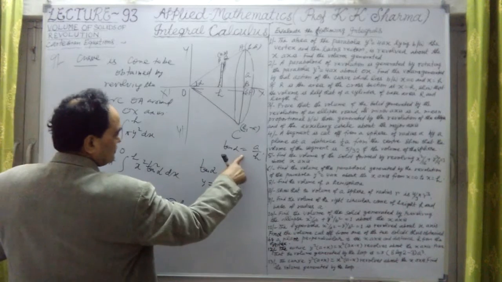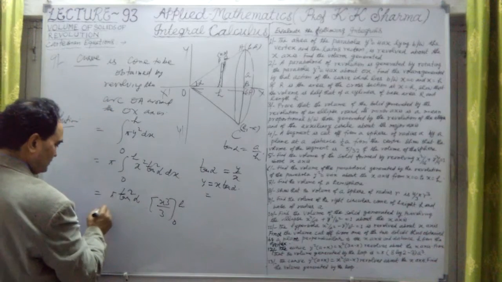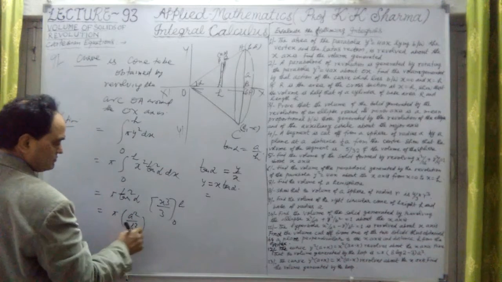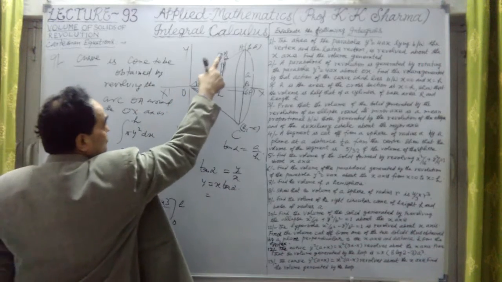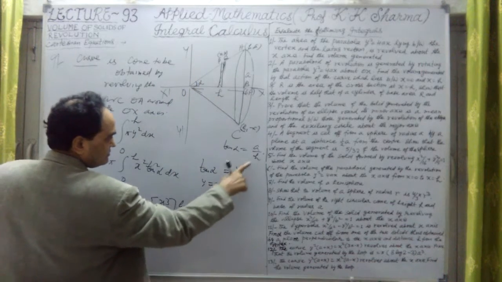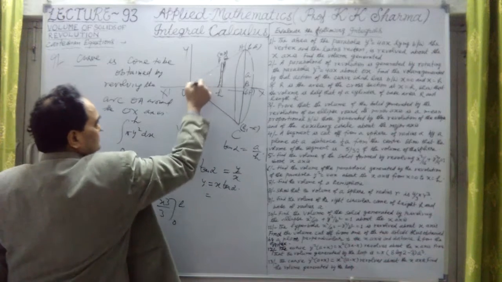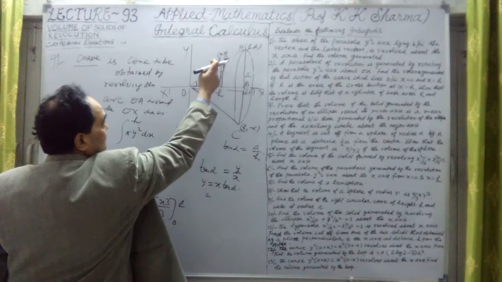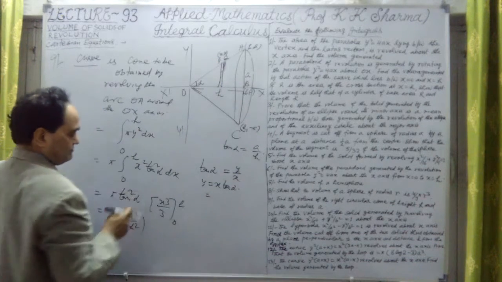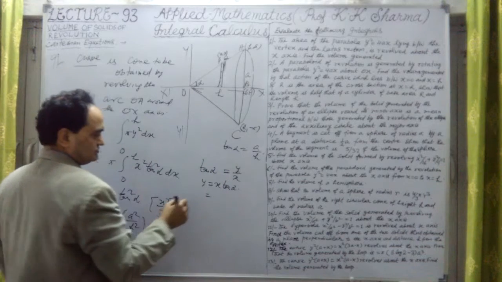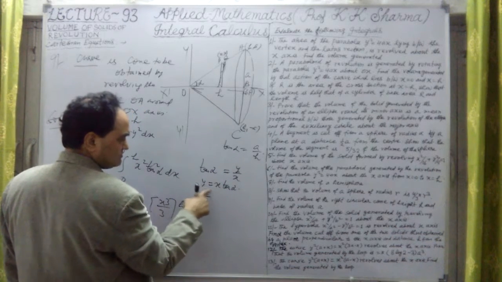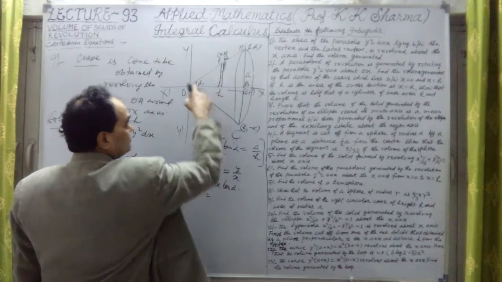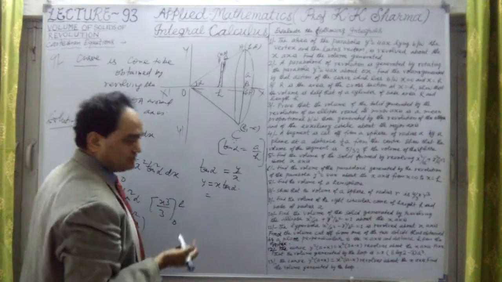Okay, now tan alpha is a upon h. Tan square alpha will be therefore a square upon h square from the triangle OAB. We have taken tan alpha equal to a upon h. From this smaller triangle we have taken tan alpha equal to the y coordinate of B divided by the x coordinate of B, that was y upon x. So we have generalized this value y equal to x tan alpha, but tan alpha basically is this from this triangle in terms of a and h which are given to us.